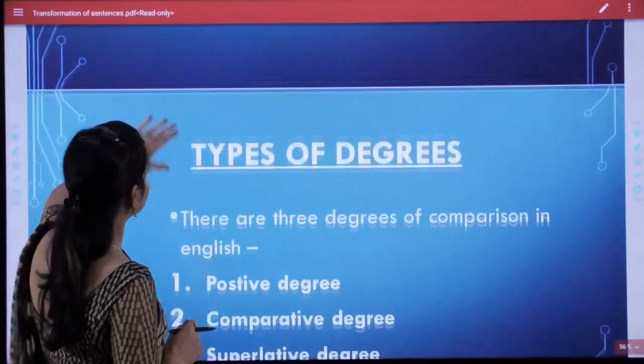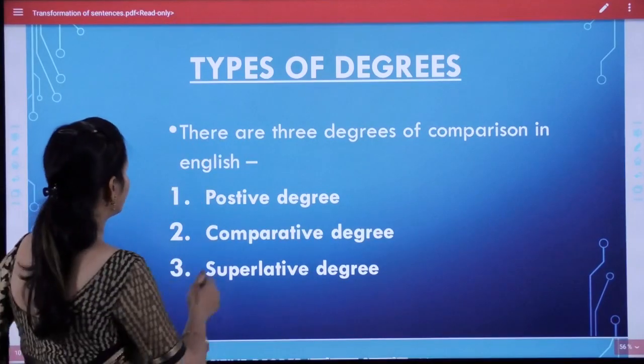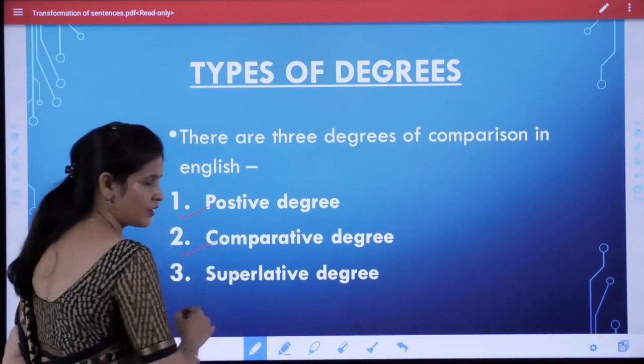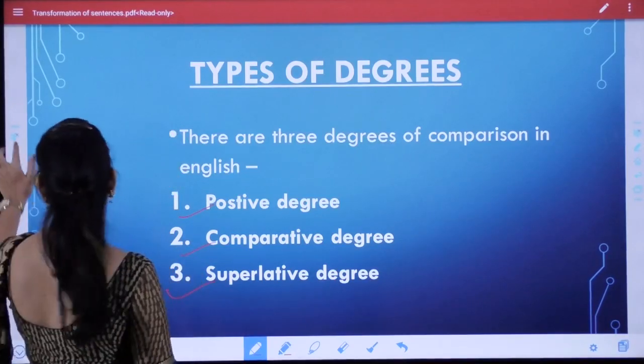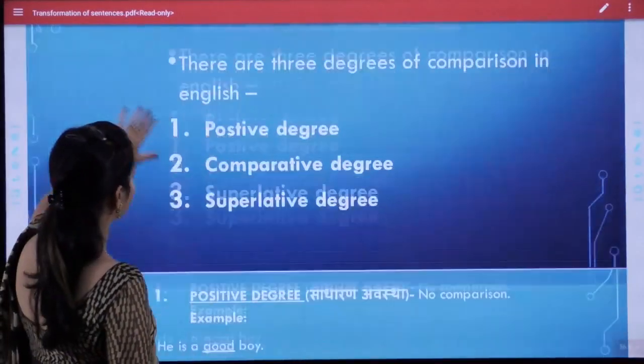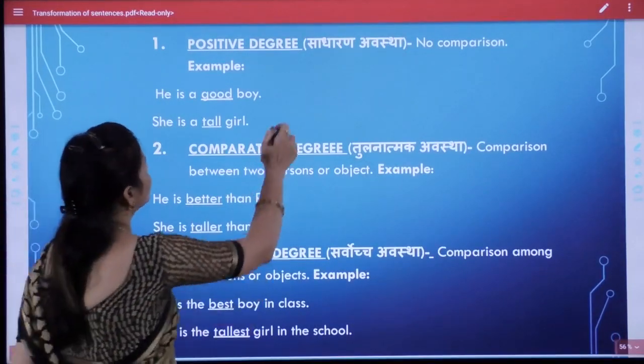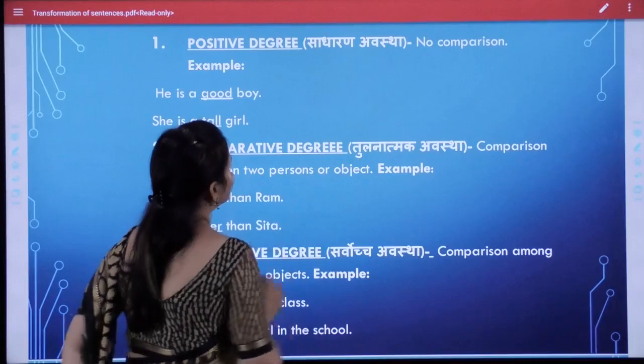There are main 3 types of degree: positive degree, comparative degree and superlative degree. So let's look here students. What is positive degree? This is called sadharan avastha.